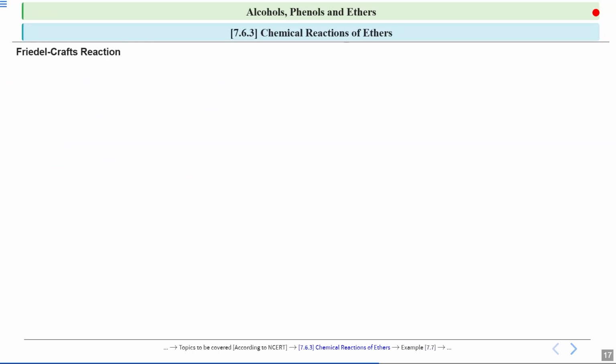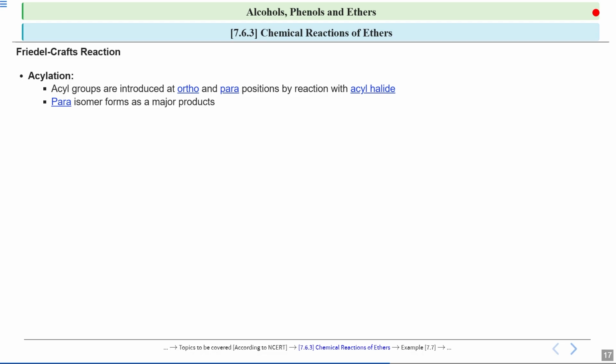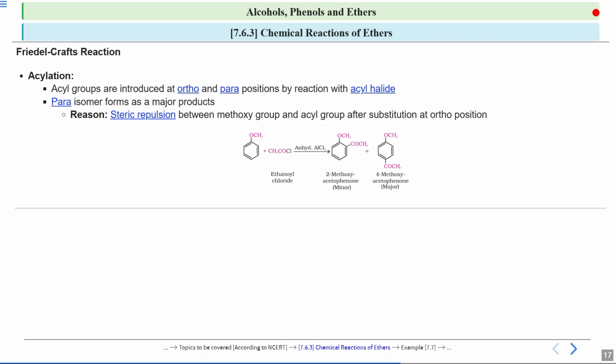Next we will see the Friedel-Crafts reaction. Earlier we talked about alkylation. Now we will talk about acylation, that is, the acyl group will attach to your anisole. So acyl groups are introduced at the ortho and para positions by reaction with acyl halide. Now in this case also, you will see the para isomer forms as the major product. The reason again is the steric repulsion between the methoxy group and the acyl group after substitution at the ortho position.